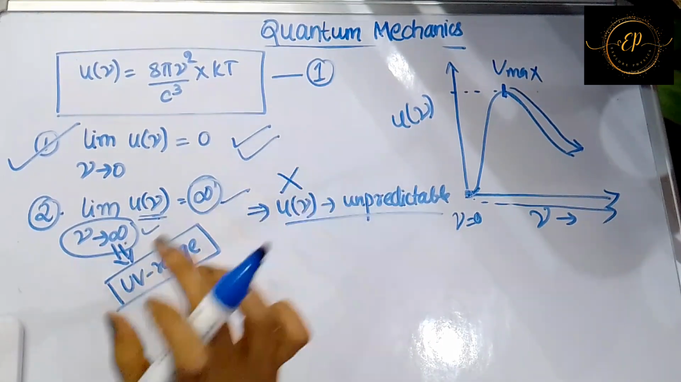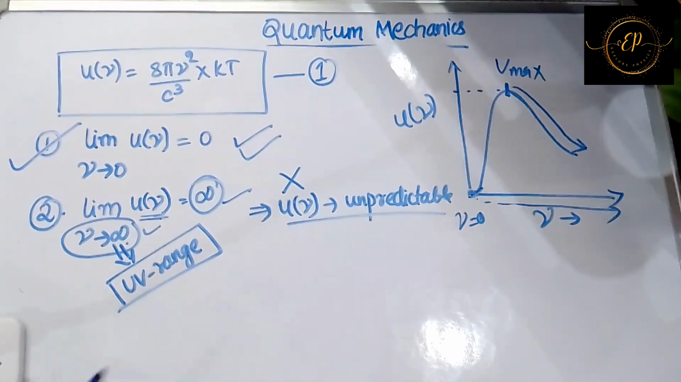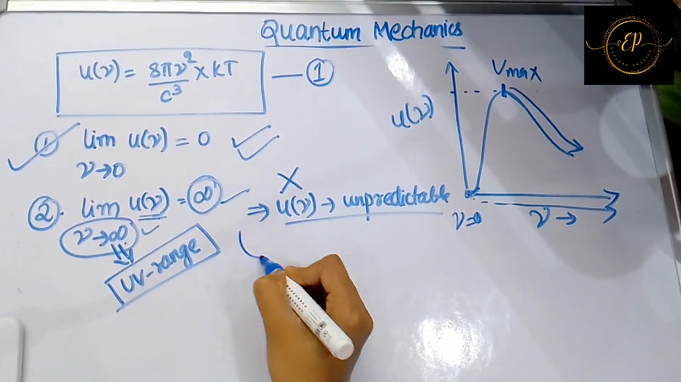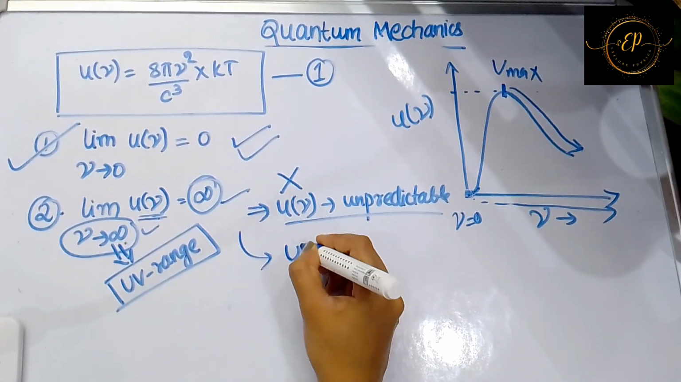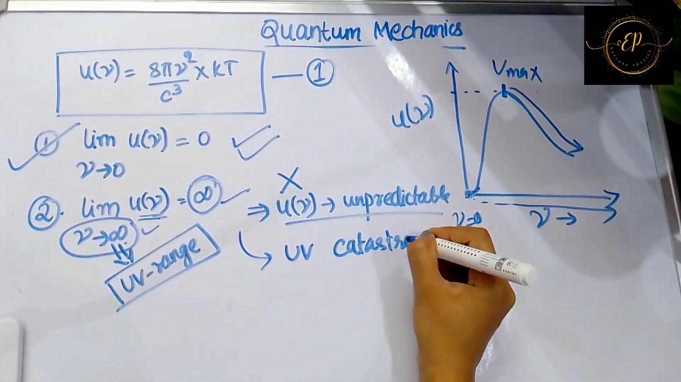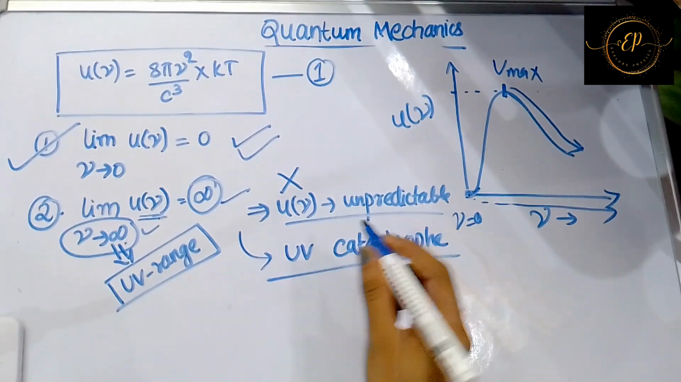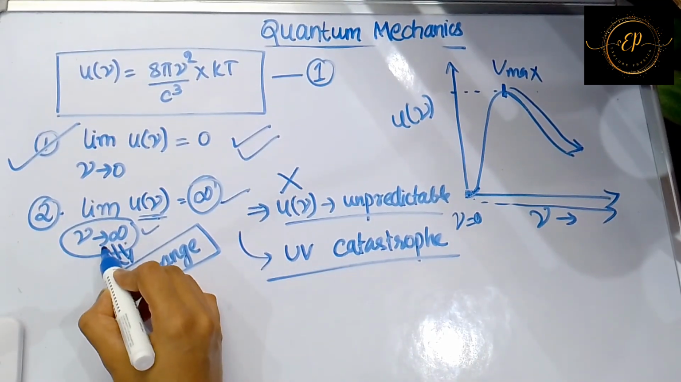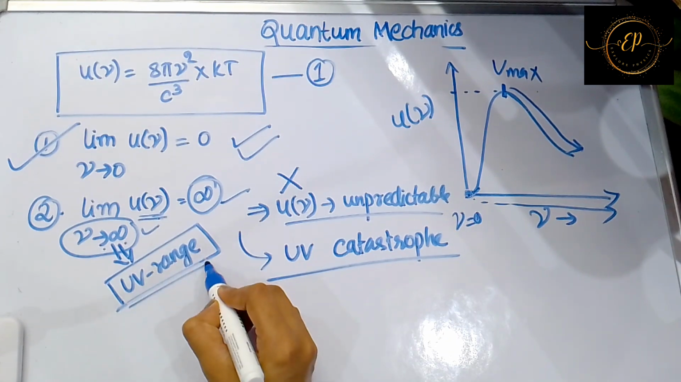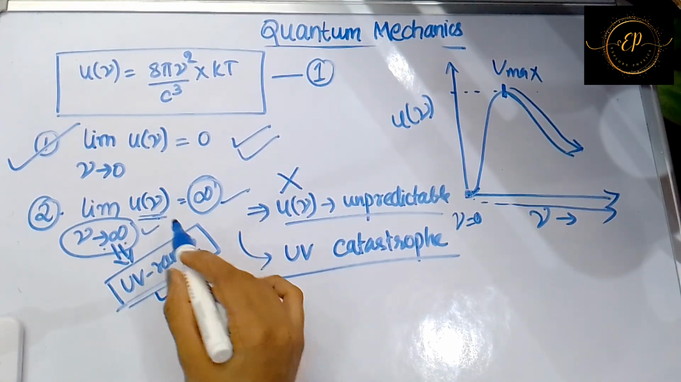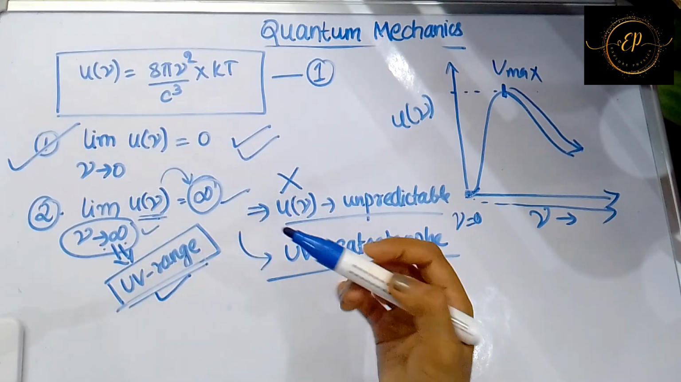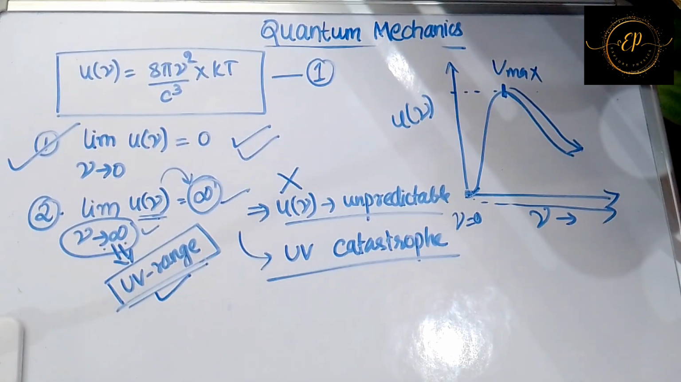So this case is wrong actually. This condition is known as the ultraviolet catastrophe. What is this condition? The condition where the frequency becomes infinite, that is, the frequency is in the UV range, then the energy density becomes infinite. That means you can't predict the value of energy density.